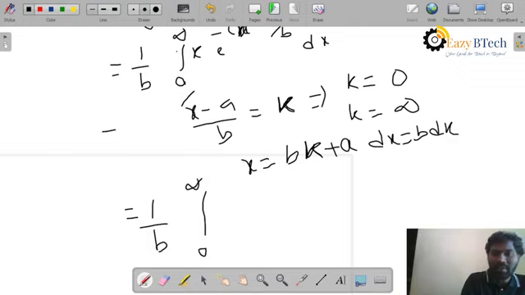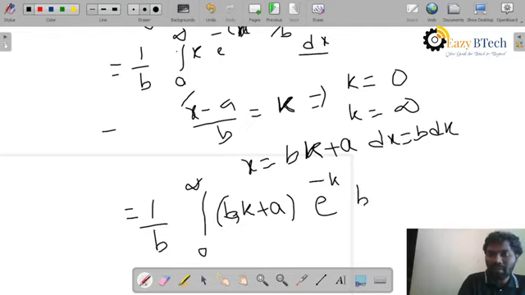In place of x, what will I write? I will write bk plus a, into e power minus k. In place of dx, what will I write? b into dk. The b's get cancelled. So I will do integration now,